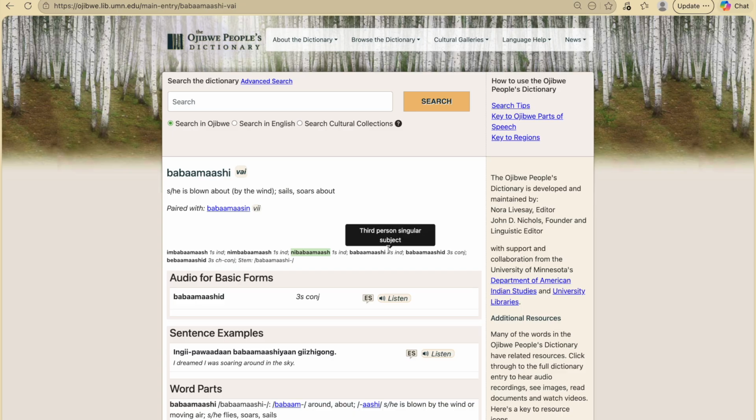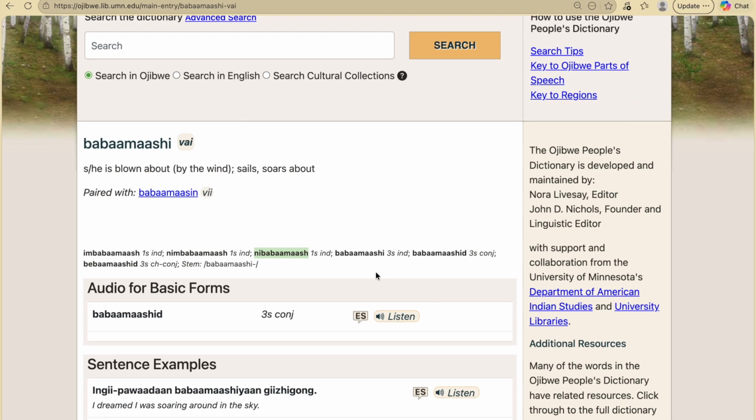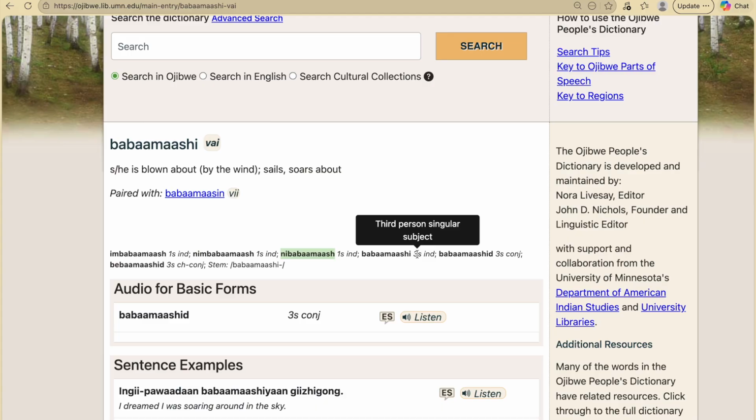And here we come to third person singular subject. In the dictionary, our VAI is always going to show third person when we search for a verb. Third person singular subject is always how our VAI form comes up in the dictionary. Third person singular subject conjugated is our B form. So that would be as he is blown about by the wind, as he sails about, soars about. Third person conjunct is not a sentence by itself. You couldn't use that by itself. It would not make sense.